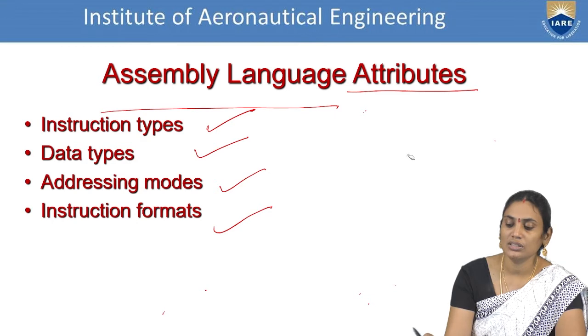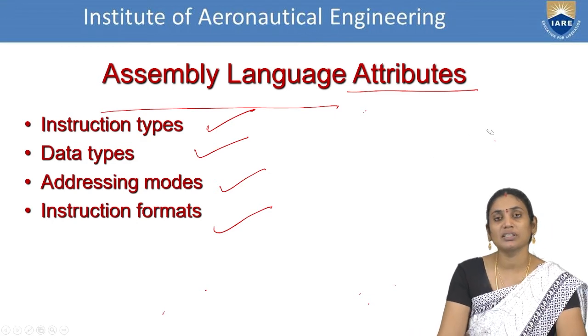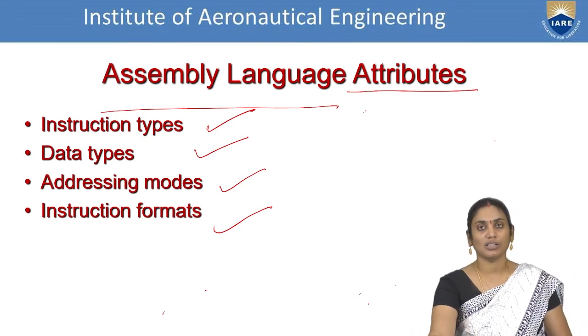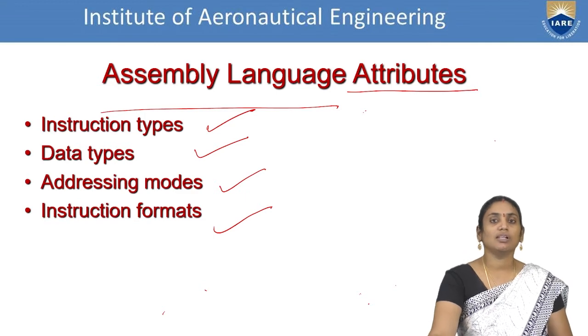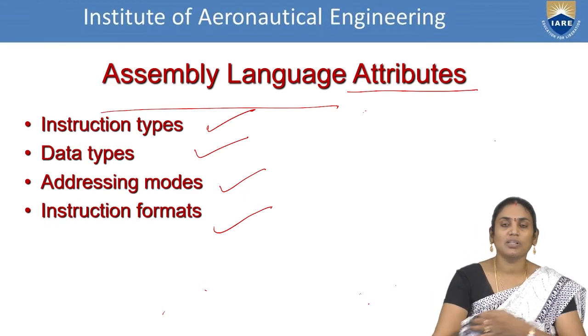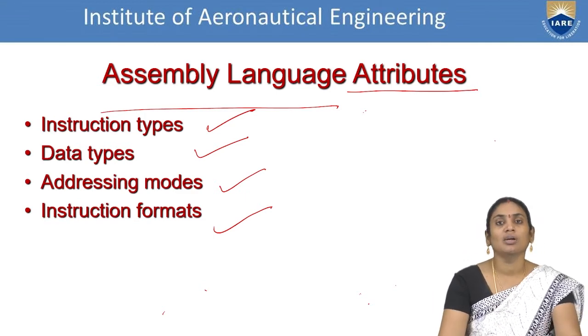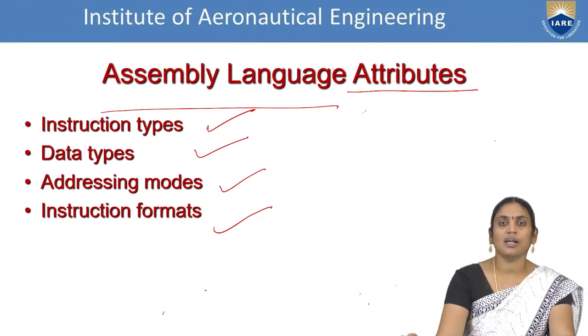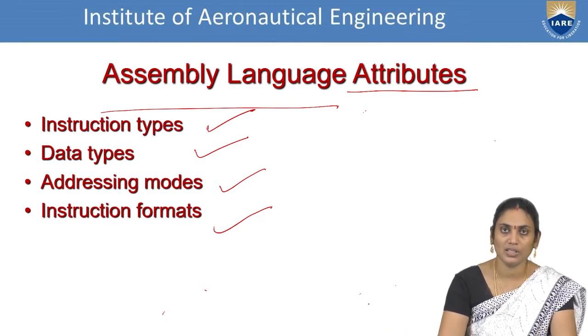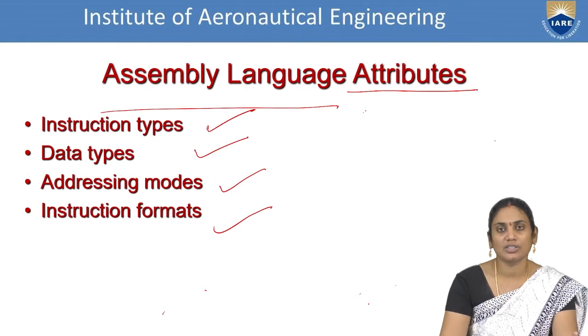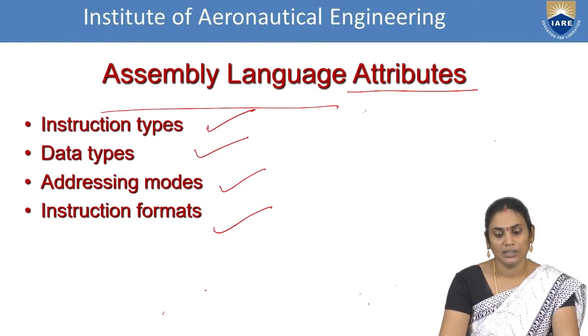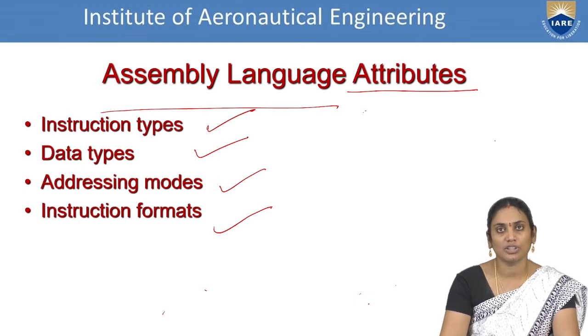Based on these aspects, we say that assembly language has some attributes to understand based on the data and its functionality. Based on the functionality of a program or a task, it is divided into 4 basic attributes. First one is instruction types, second one is data types, third one is addressing modes, and fourth one is instruction formats.